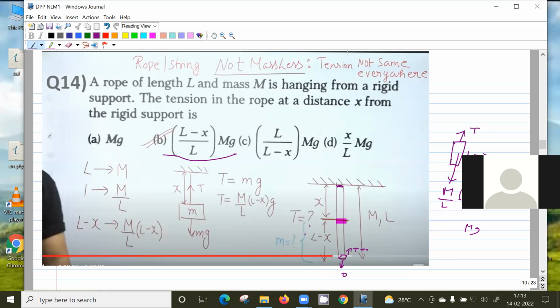But if you take the topmost element, the force that is pulling it down is the full weight. So that corresponds to x equal to 0. The tension will be the full weight, m into g. As x increases, the tension will keep on decreasing. So tension is maximum here, 0 here, and decreasing linearly. Is it clear? In the middle, x equal to L by 2, it will be half of mg, that is mg by 2.